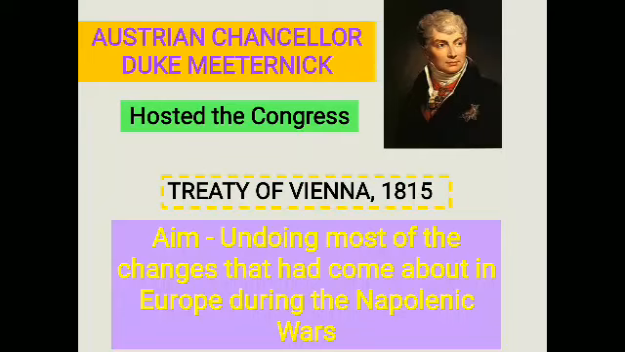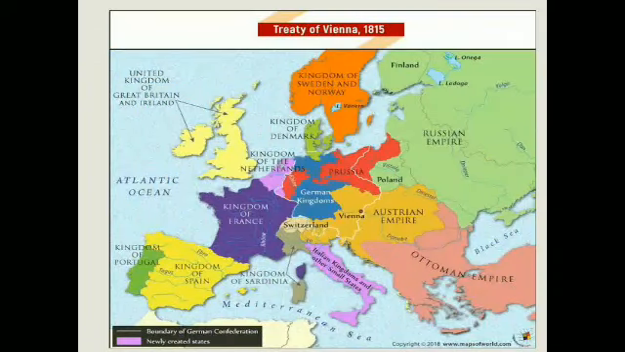The main objective of this Treaty of Vienna was undoing most of the changes that had come about in Europe during the Napoleonic Wars. Whatever changes had been brought by Napoleon, the treaty aimed to undo. So what were the changes that were brought? You can see the map of the Treaty of Vienna in 1815, the European map.